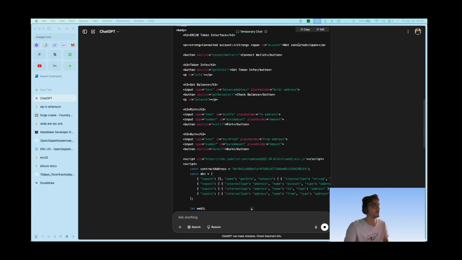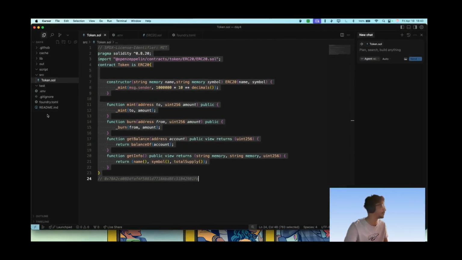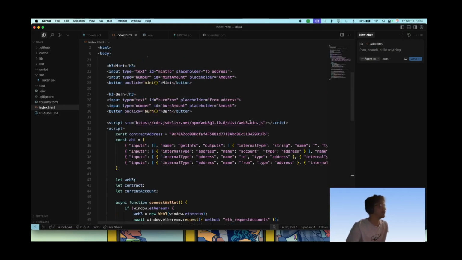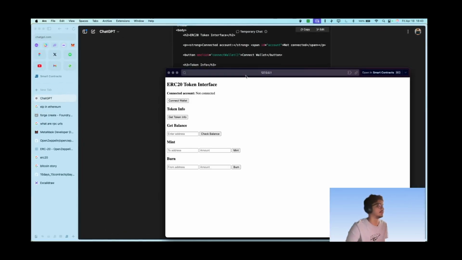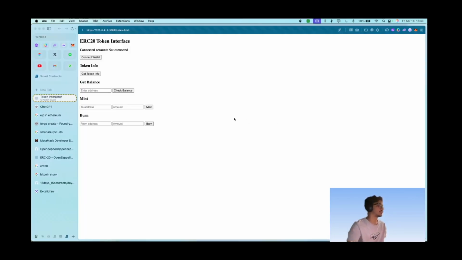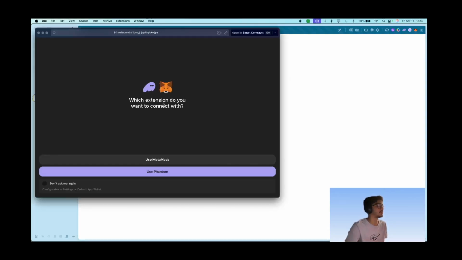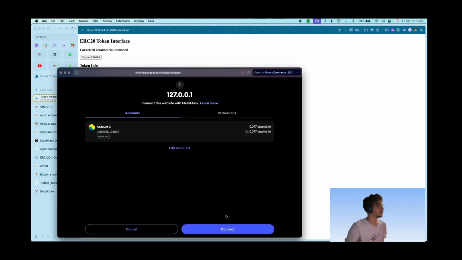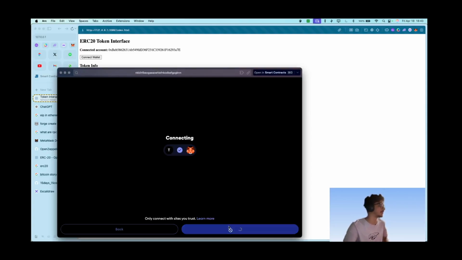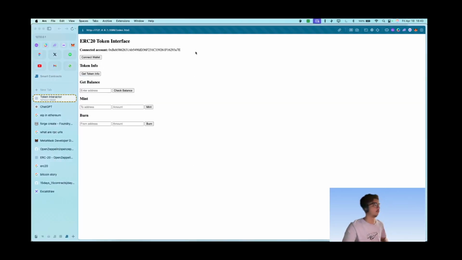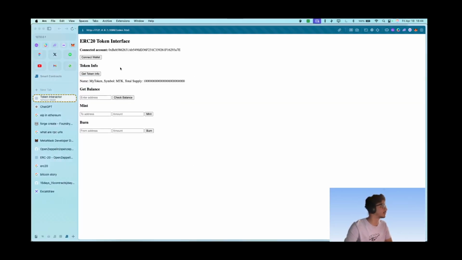We are using a library called Web3.js, which we'll get into when we make a full end-to-end project with front end, back end, everything. It will be a live stream mostly. So this is what we have here, and let's go live, and this opens here. We connect wallet, use Metamask, and we sign here, connecting, and let's get the token info.